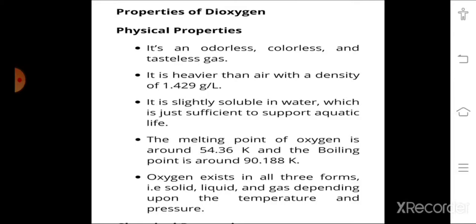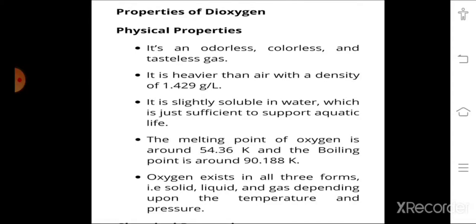First property is that dioxygen is a colorless, odorless and tasteless gas. It is heavier than air with a density of 1.429 grams per liter. This oxygen is slightly soluble in water, which is just sufficient to support aquatic life. That's why aquatic life is possible on earth.